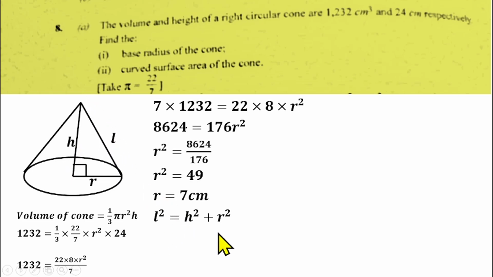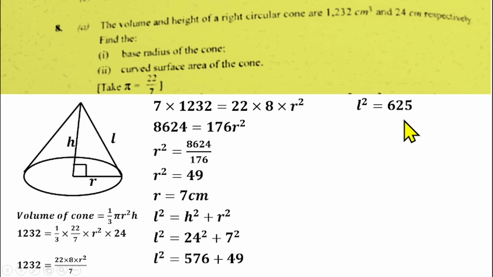So how can we get that? This shape here will form a right angle triangle. So there's a relation between the slant height, the height of the cone, and the base radius. That will be L square equals h square plus r square. Our h is 24, our r is 7. If you substitute that, you have L square equals 24 square plus 7 squared. So our L square will be 625.